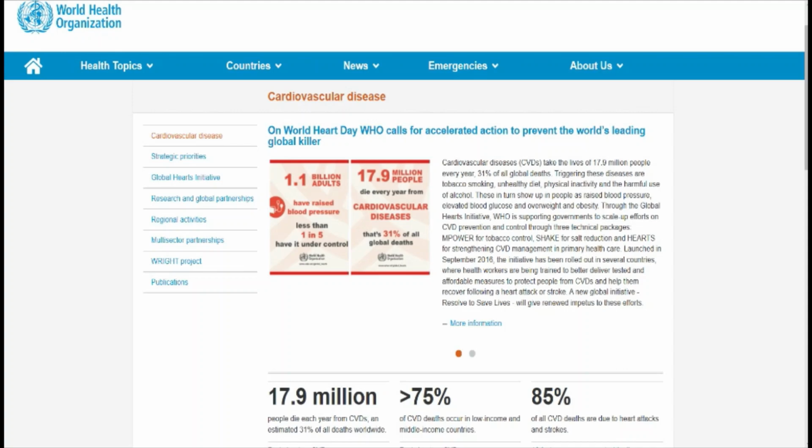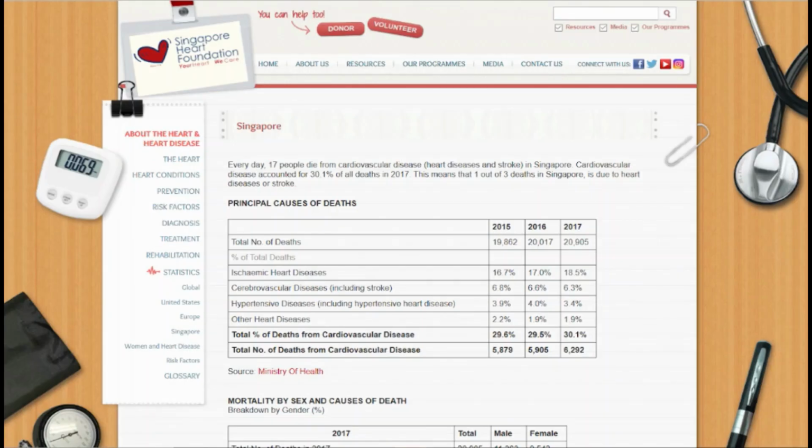diseases. In 2017, there were 9,292 deaths from cardiovascular diseases in Singapore, which means 17 people die from cardiovascular disease every day, which accounts for 1 out of every 3 deaths in Singapore.